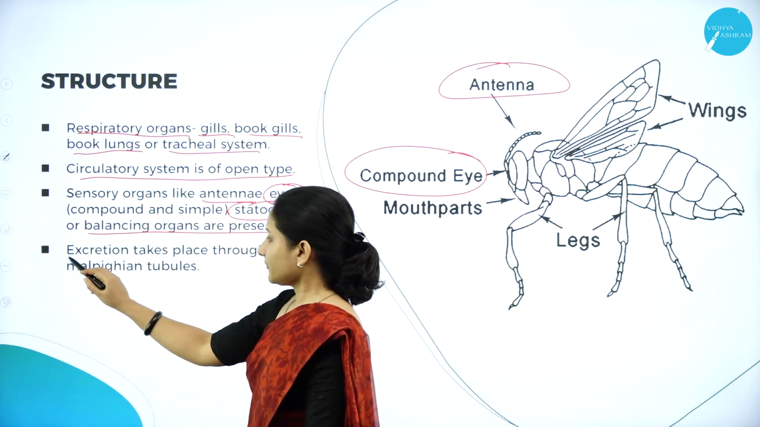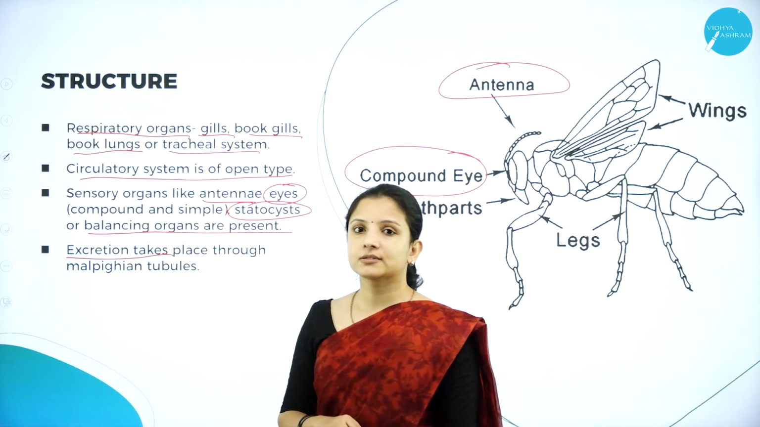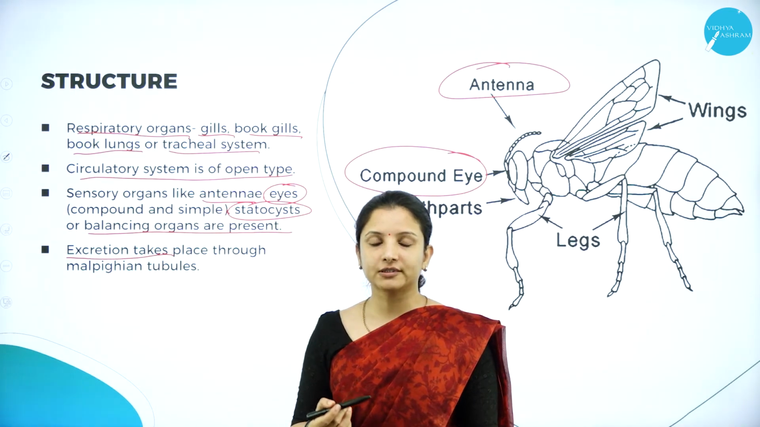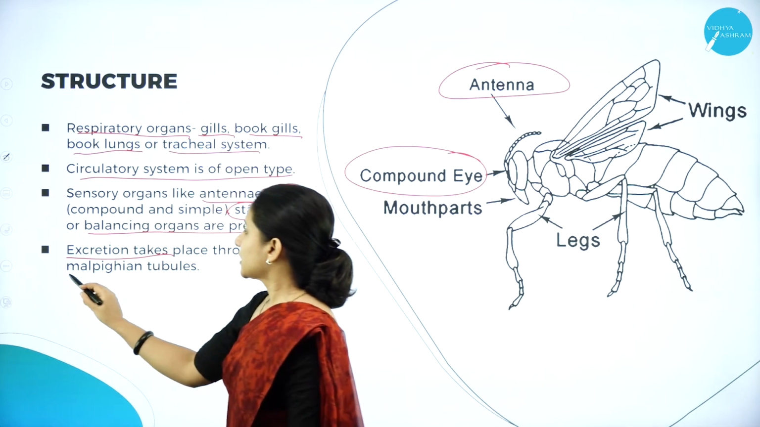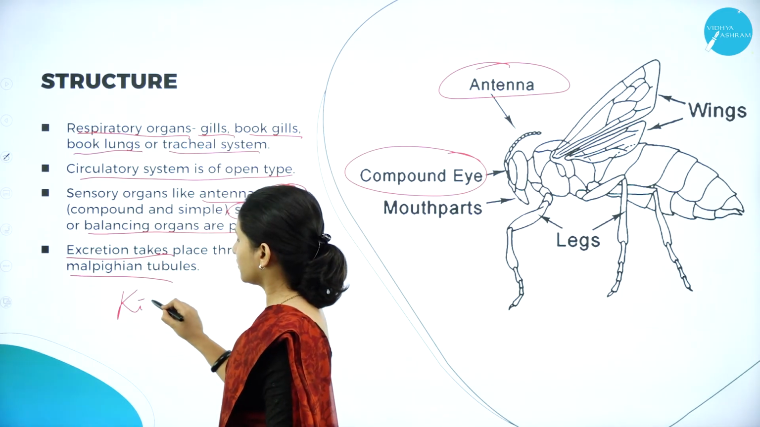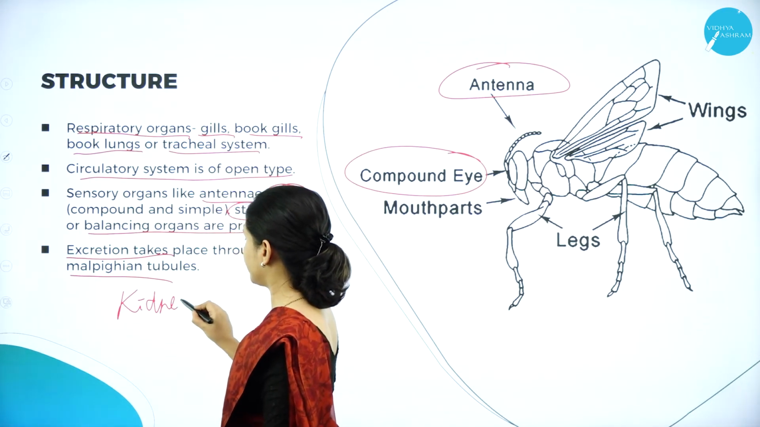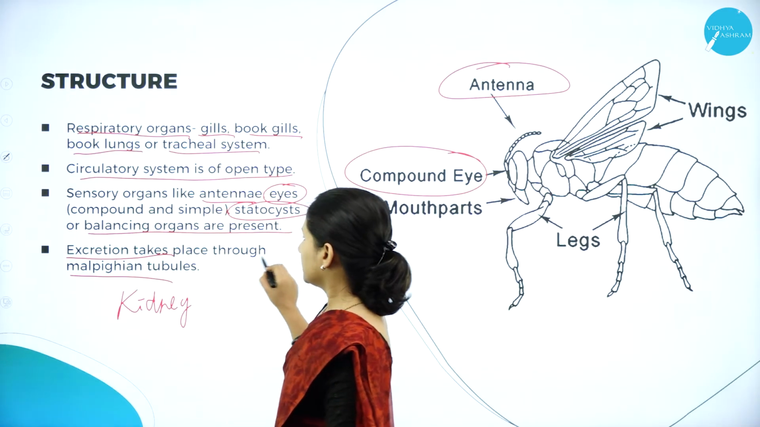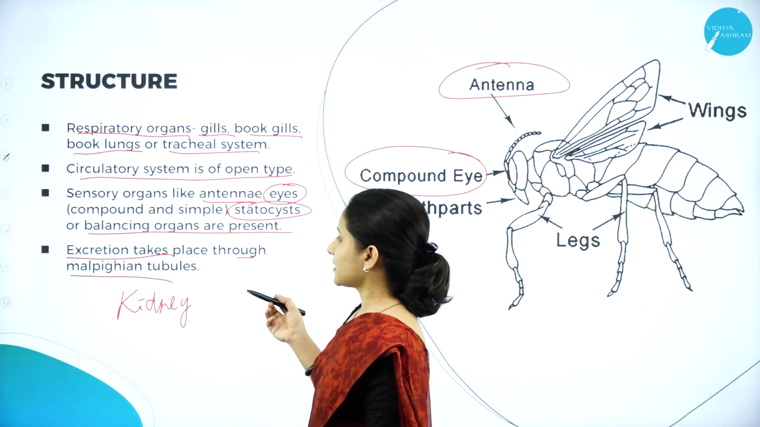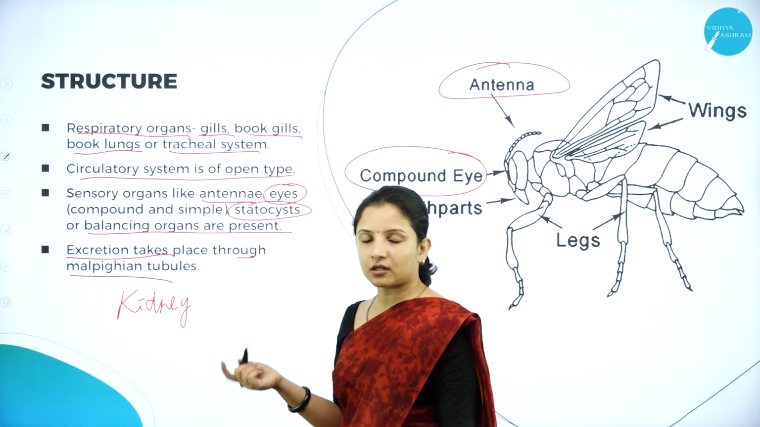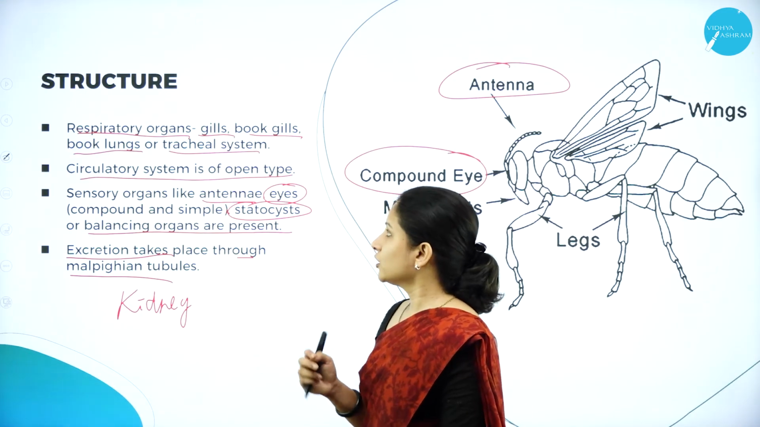So here, when it comes to the excretory system, they have Malpighian tubules, that is the kidney. They have a kidney for excretion. So excretion takes place through special structures called the Malpighian tubules.